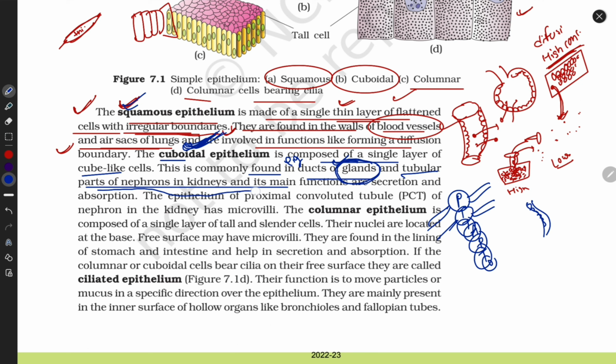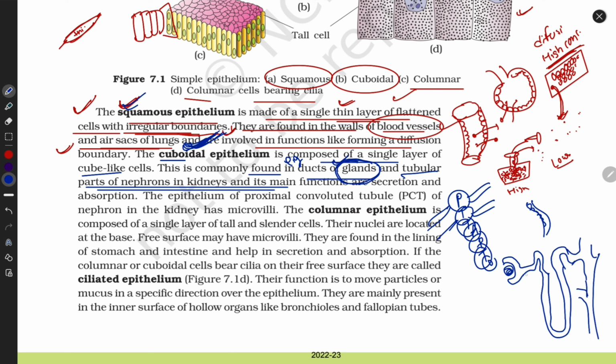The tubular part of nephron in the kidney. This is the glomerulus, this is the Bowman's capsule, and this is the tubular part that starts in the kidney. We already studied this. Here to here is the whole tubular part of the kidney. It is made up of cuboidal epithelium.